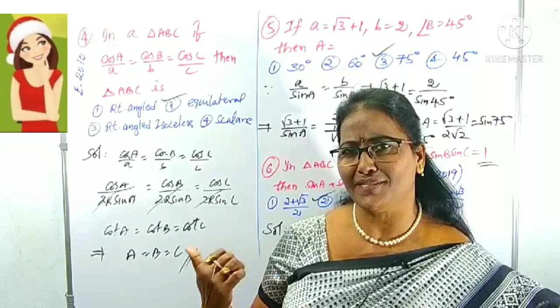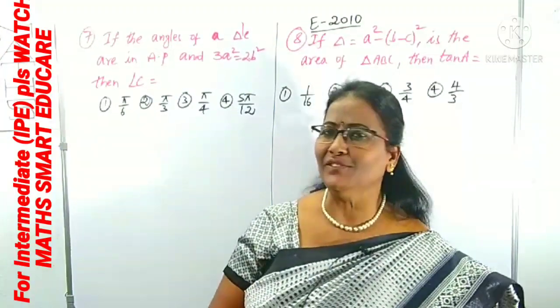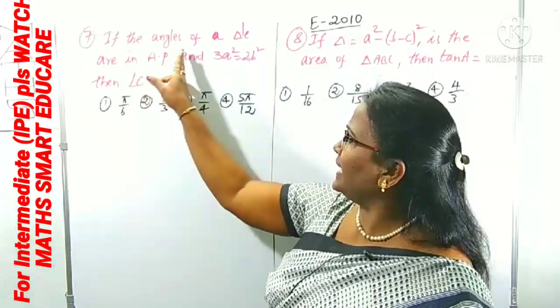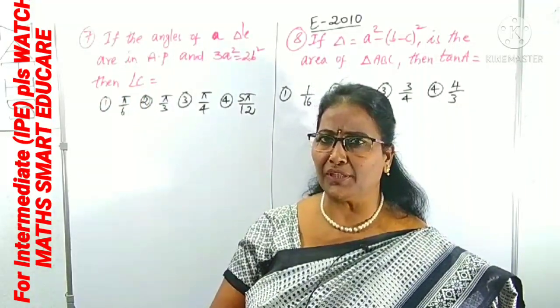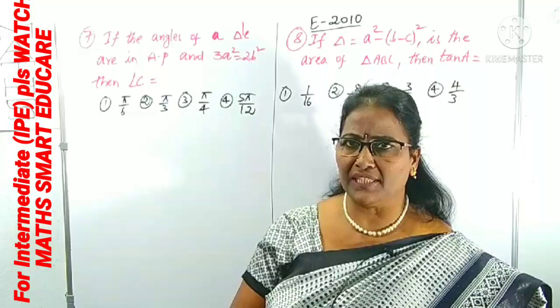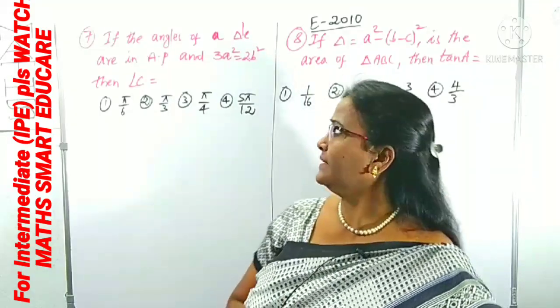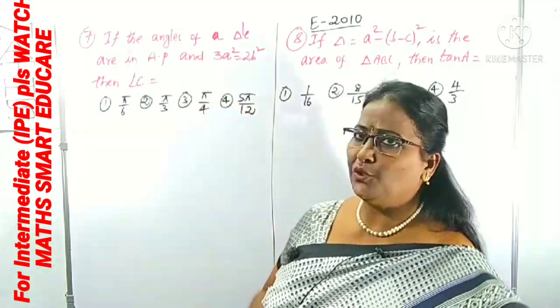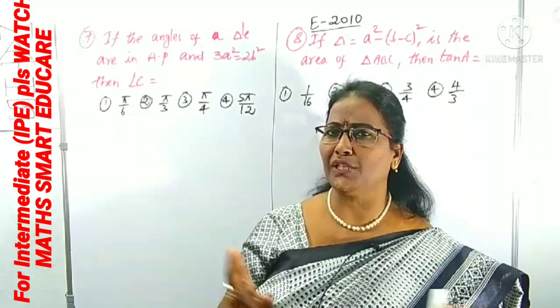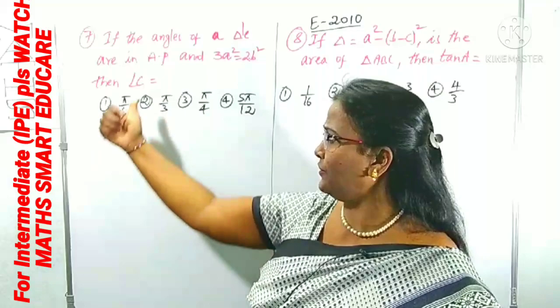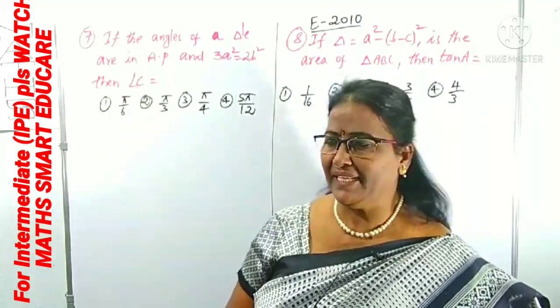Right. Now we will move forward to some more questions. Question number 7. What is given here? If the angles of a triangle are in AP. AP means what? Arithmetic progression. The angles of the triangle are in arithmetic progression, and 3a square is equal to 2b square. The relation between the sides a and b is also given. By using these two conditions, we have to find angle C. It's a very simple question.